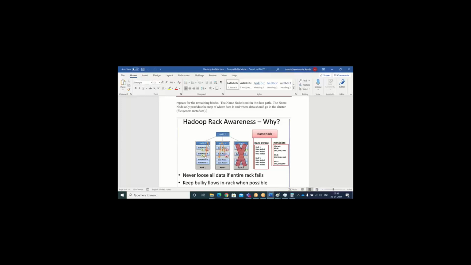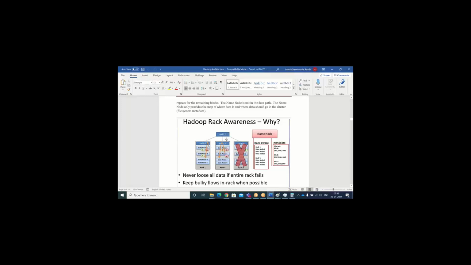All these 9 blocks will be placed in different racks and different data nodes, to get parallel processing, and they will be distributed among the cluster. That means it's not going to place them in the same data node or the same rack.